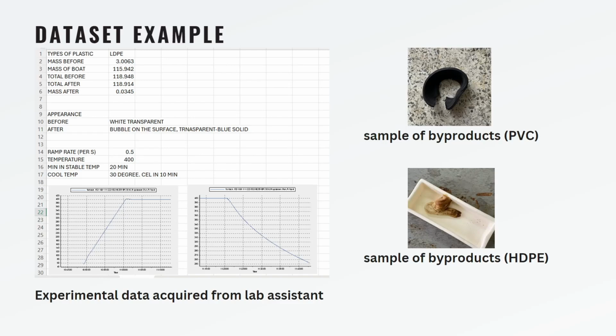So this is the example, and this is the information that is extracted from the iTools software. And this is the sample of byproduct. This is the PVC after the pyrolysis process, and this is the HDPE plastic done after the pyrolysis process. All of this experimental data are acquired from the lab assistant.